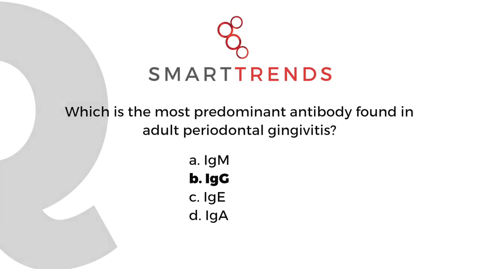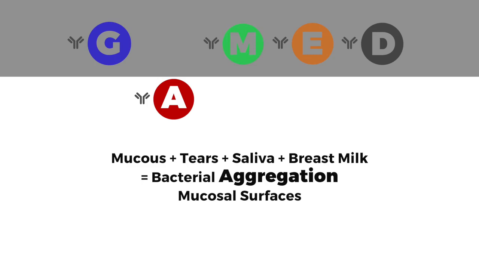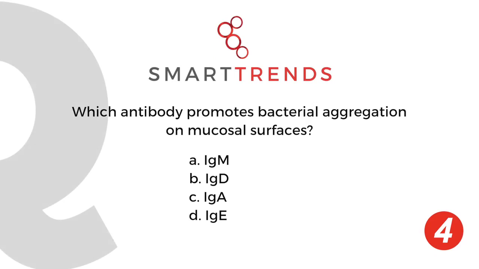Let's go on to IgA next. You know it's the primary antibody in secretions, as it says there: mucus, saliva, tears, breast milk. Those are kind of classic things you've heard over and over. But the thing that I've seen over and over asked on old tests is when you think of IgA, think aggregation. Because what it does is cause bacteria to aggregate in the oral cavity. So this is a way it's been asked on old tests. Take a look at this to make sure you have this down. IgA, think aggregation.